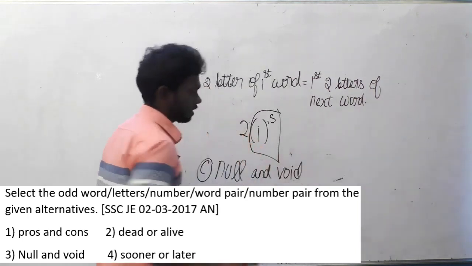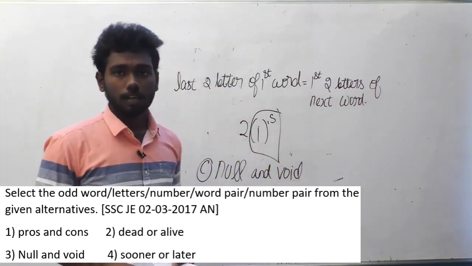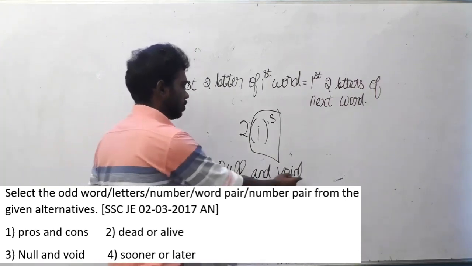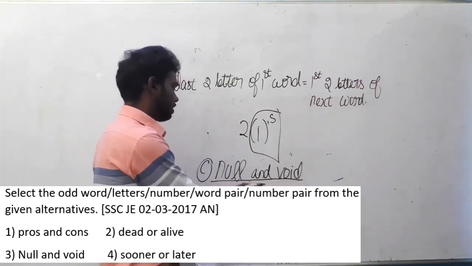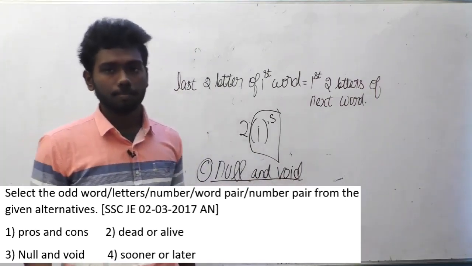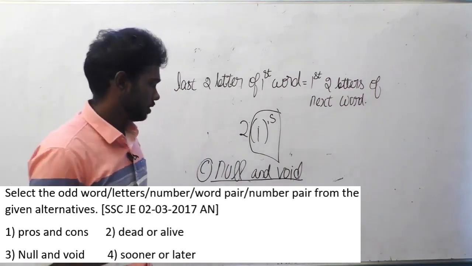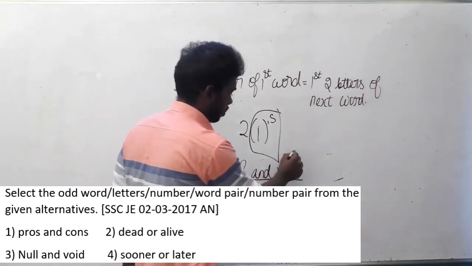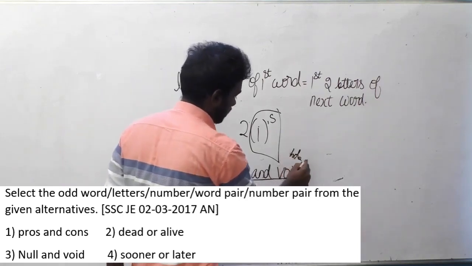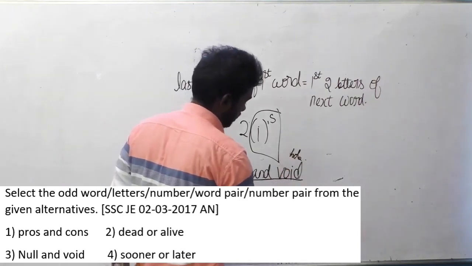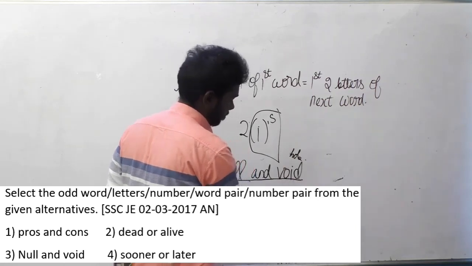Why is null and void the answer? Can anybody guess? Yes, obviously you are right. The meaning of null and void is the same. Void means there is a hole there, something like a pit.